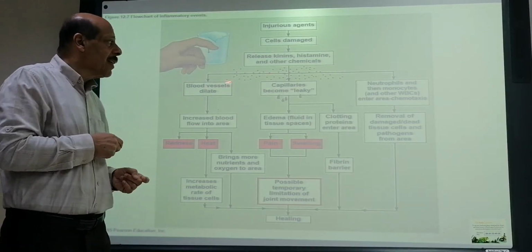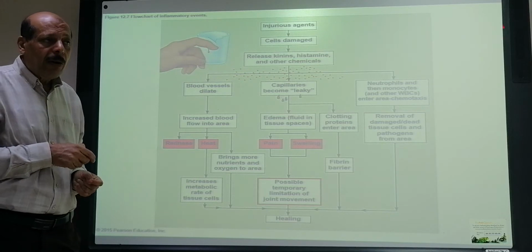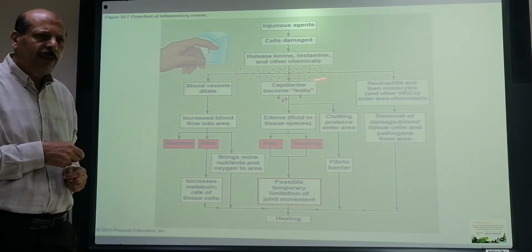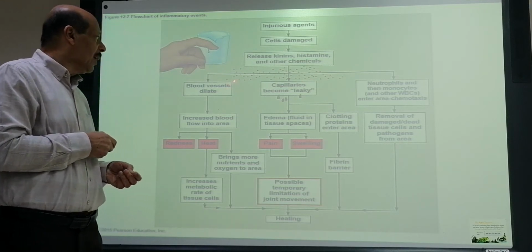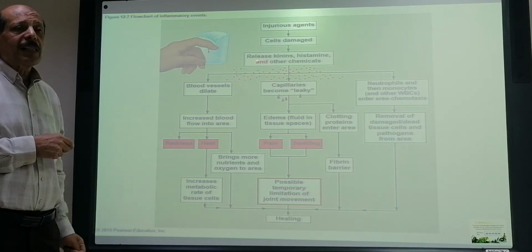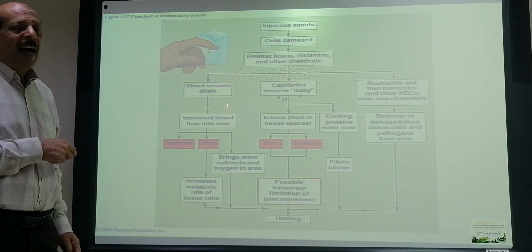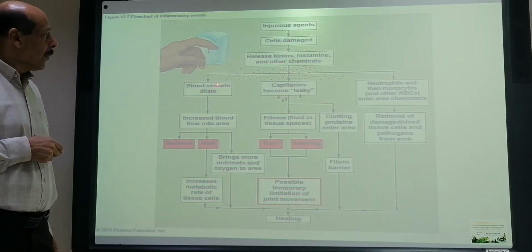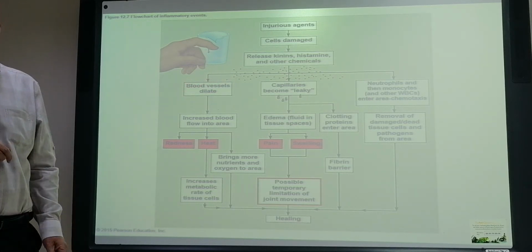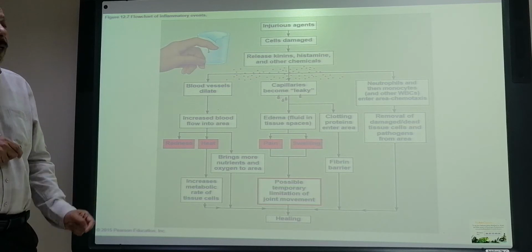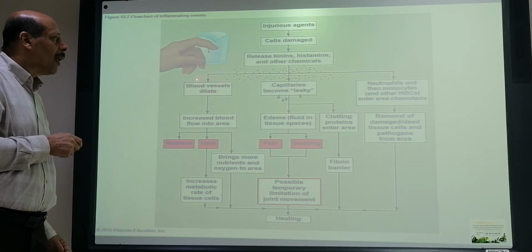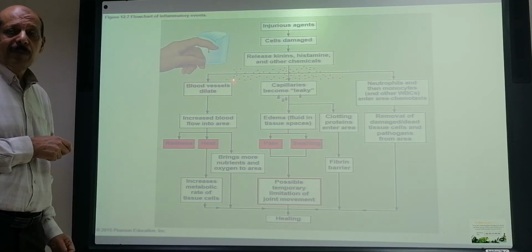And those chemicals will affect the tissues beside the injured site, whether due to a burn or whatever the cause is. So we will see how those chemicals act in our body. If we take the blood vessels in the area of the injury, those chemical substances will lead to blood vessel dilatation.